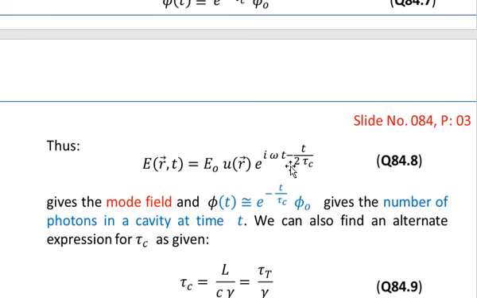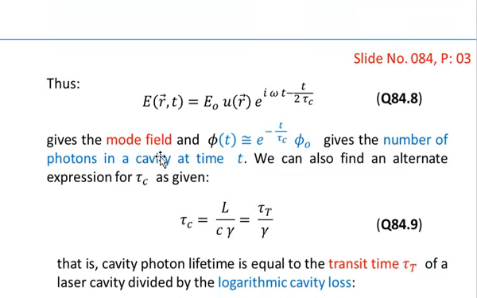So there is a negative sign, remember, as shown in equation number 8. This is a form of the general electric field that we have written for such a cavity. So this gives the mode field.